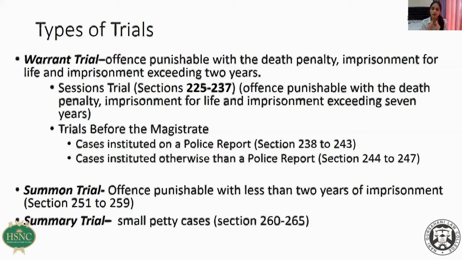Now, warrant trial is divided into 2 categories. One is sessions trial and the other is trials before the magistrate. Any offense which is punishable with death penalty, imprisonment for life and imprisonment exceeding 7 years, then that particular trial will be at the sessions court.